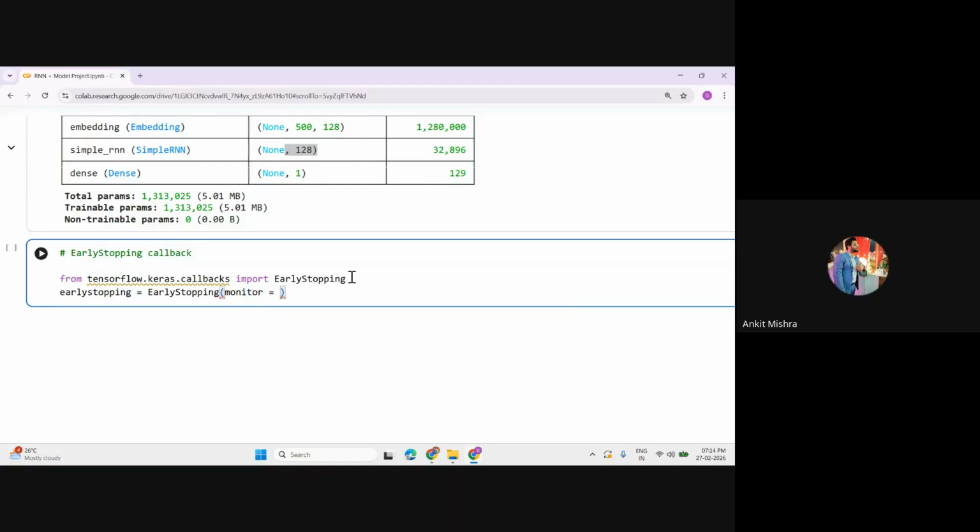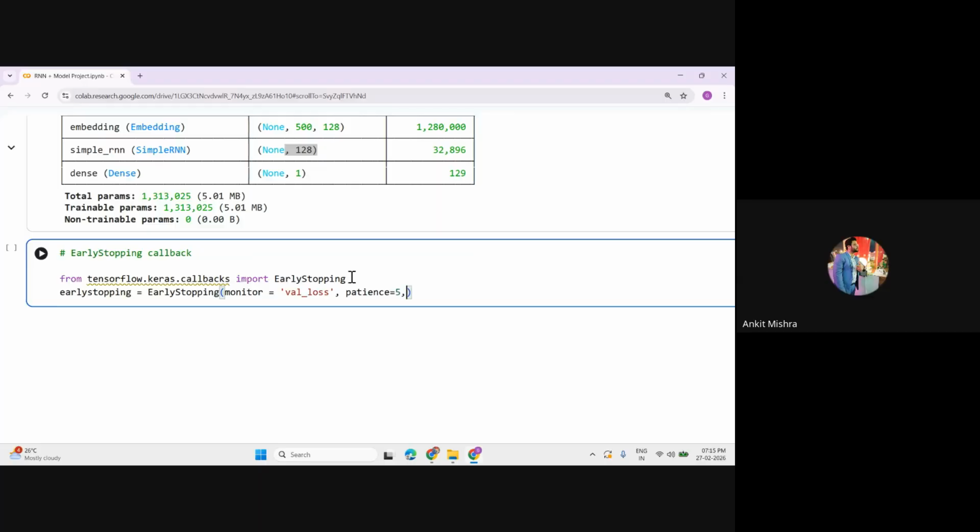I want to monitor my validation loss. Before stopping my model, I check what exactly my model's validation loss is. And I'll keep the patience value as 3, 5, 7, and so on. This will check the validation loss for the next fifth iteration. If there is no change in that validation loss, the model will stop its training. It means that the loss is not optimizing, right? That is the reason we are calling this early stopping technique. And we have to give the patience value. You can increase the patience value, but it is recommended to use a patience value of 3, 5, 7, or 10 at most, not more than this.